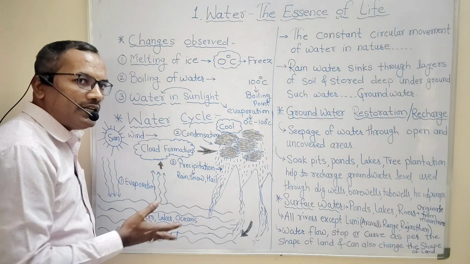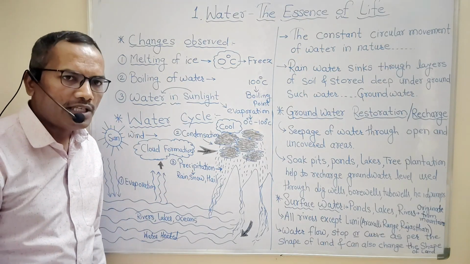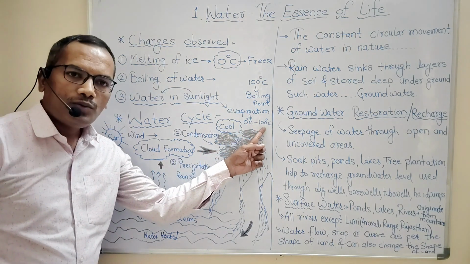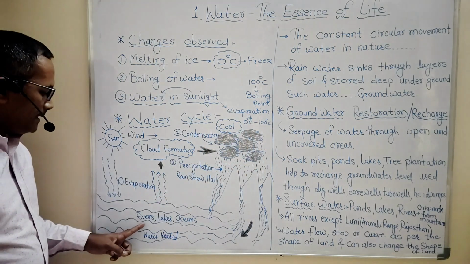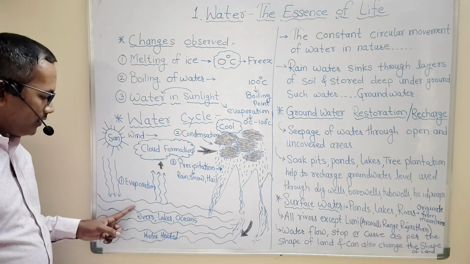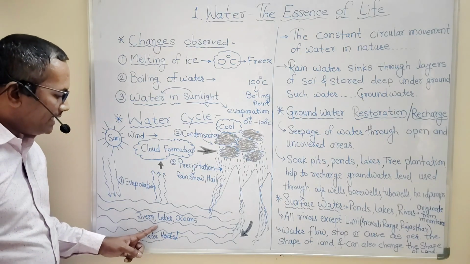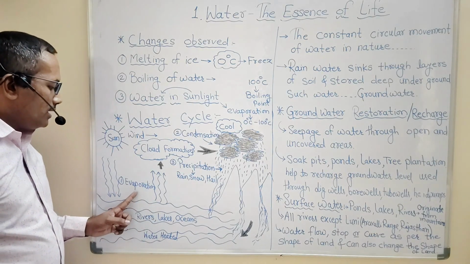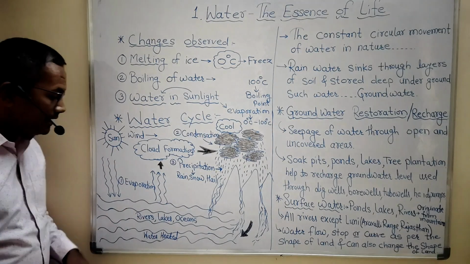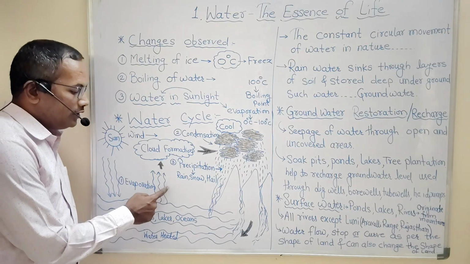It may be 10 degrees, 15 degrees, 20 degrees, 35 degrees Celsius. Whatever the temperature between 0 and 100 degrees Celsius, that temperature is responsible for heating the water bodies, and after heating the water starts to evaporate, which means it gets converted from liquid form of water into